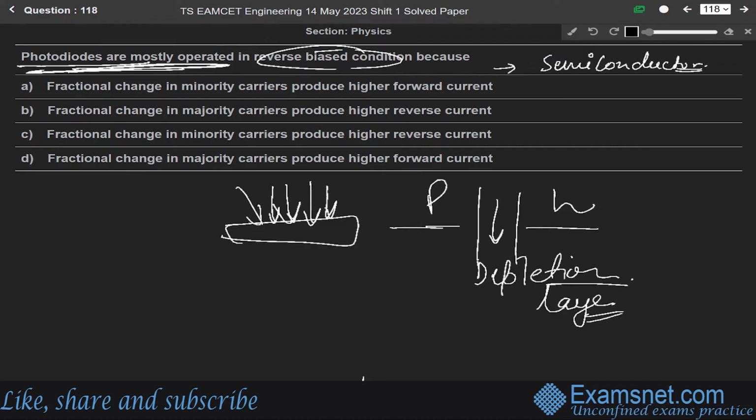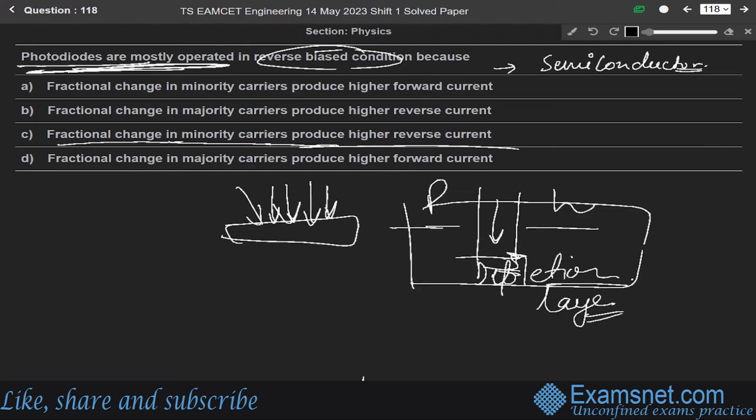Okay, so when the light falls on this PN junction diode, electron hole pairs are generated in big number, and these charge carriers can easily cross the barriers. Okay, due to reverse bias and broad depletion layer, photocurrent is significant in reverse bias even from the fractional in minority carriers. Okay, so from this we can say that fractional charge in minority carrier produces highest reverse current in case of reverse bias conditions for the photodiodes.